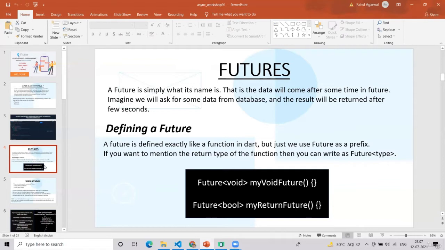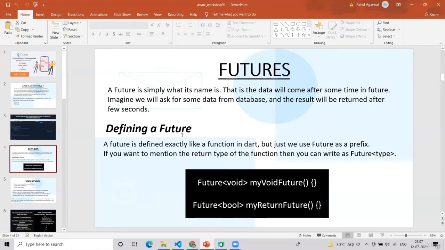In that time you might be able to do something, or you may not; it's up to the app. But that is one example of a future. That is, the data will come in the near future, and it's guaranteed that something will come back, either data or null. If there is no data, you just have to remember the concept. That's it.